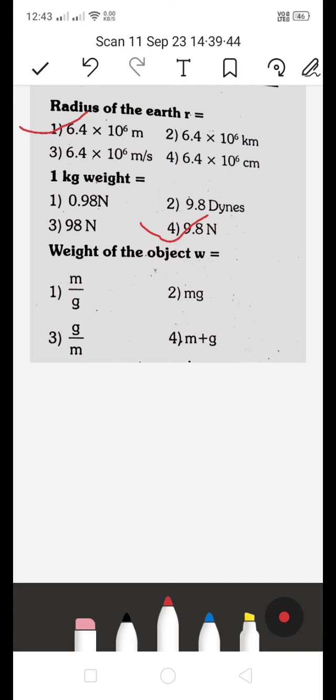Last bit, weight of the object W is equal to, is it m by g, 1, second one mg, third one g by m, fourth one m plus g, which is the right answer? Weight of the object is mg. mg is nothing but m is the mass and g is the gravitation. So these are the bits.